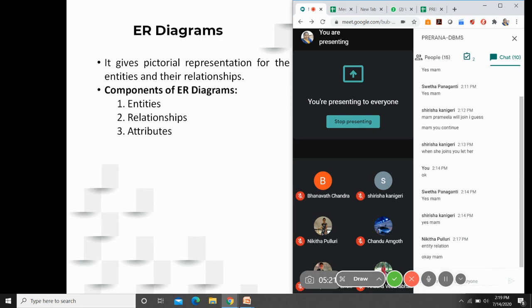The data model is the one which allows you to depict the data by making use of the data semantics, the data constraints, or the data relationships. For example, if you wanted to construct a building, directly you cannot go up with construction. First of all, we must have a blueprint of the architecture we want to construct.